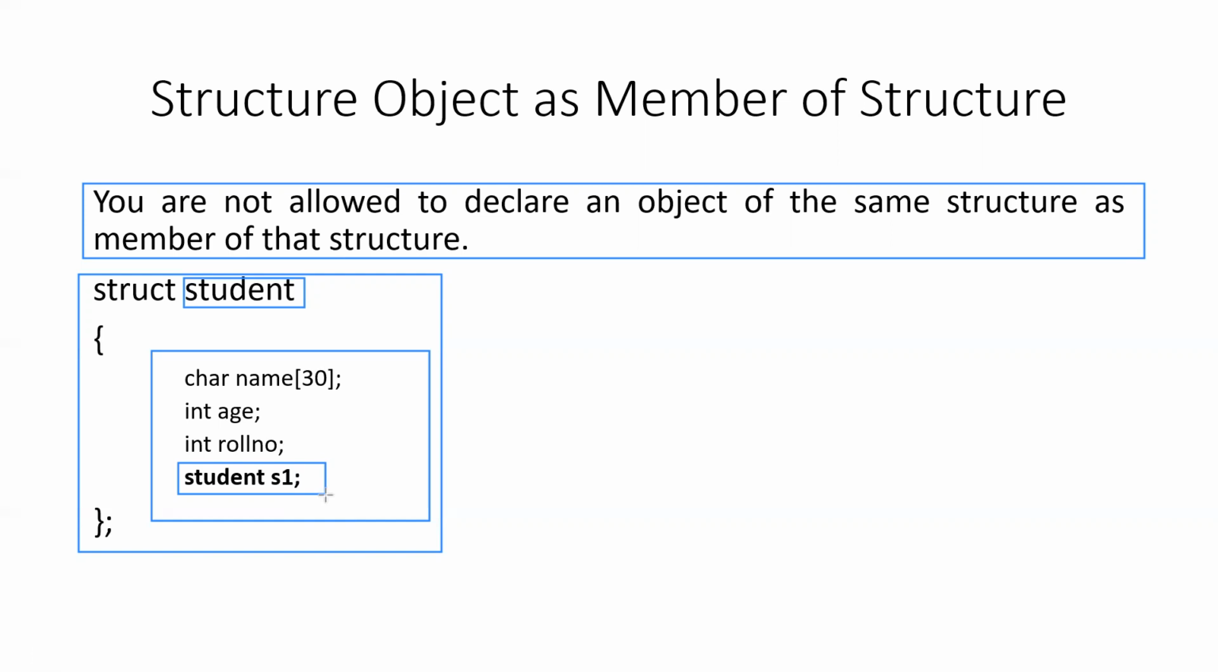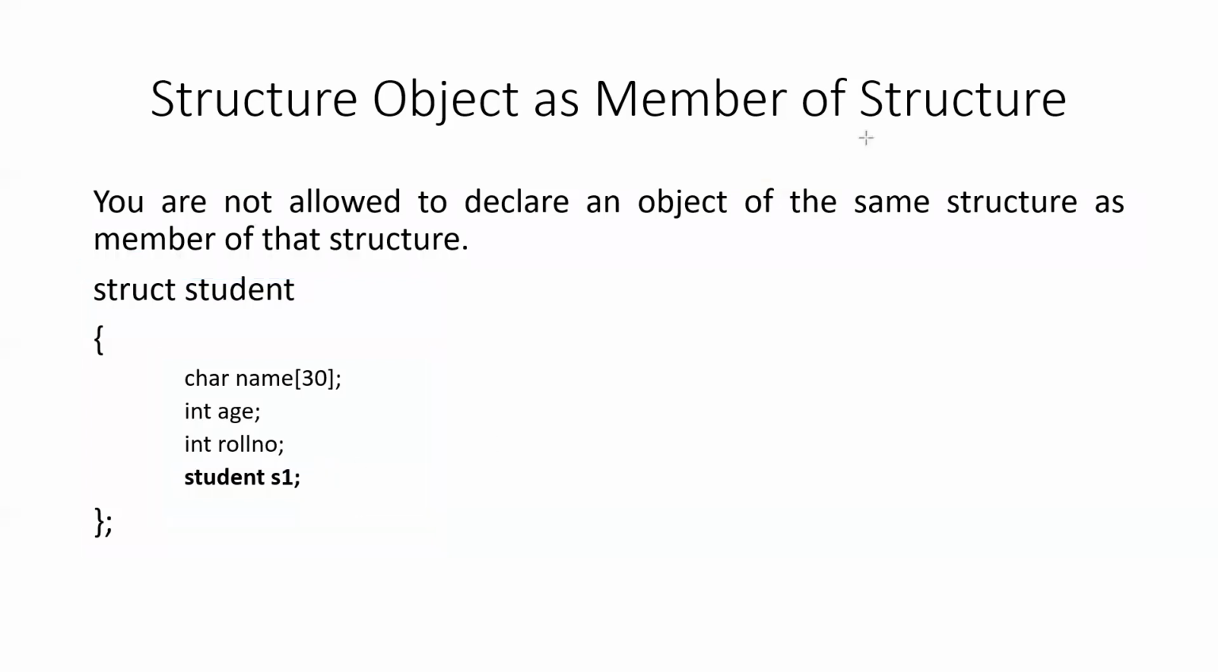It will give a problem while you try to define the objects. That means memory allocation will be a problem. It will get caught into an indefinite loop. When you create the object of a structure, it will further create an object of that structure because it is a member of that structure. And when you try to create the second object of the structure, which again includes a structure object, it will get into an infinite loop of creating the structures, and hence it is not allowed. You are not allowed to have a structure object as member of the structure.